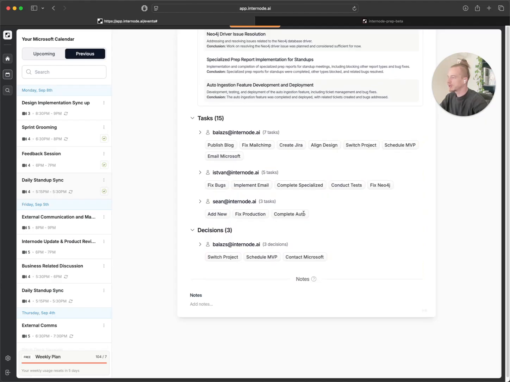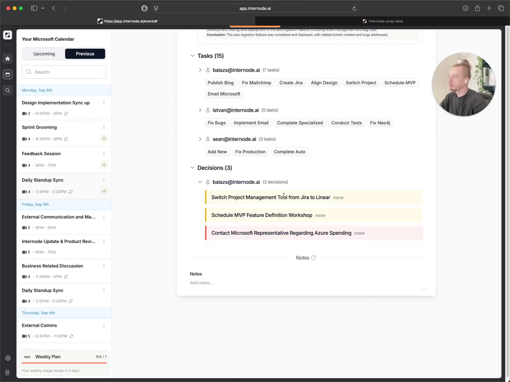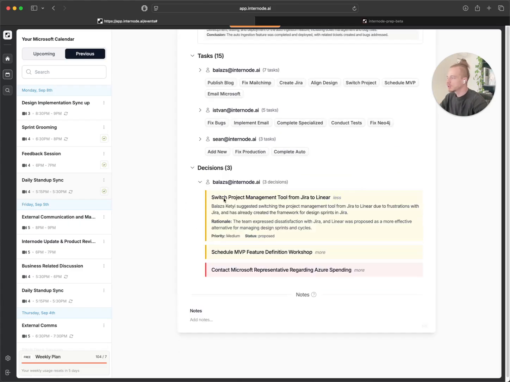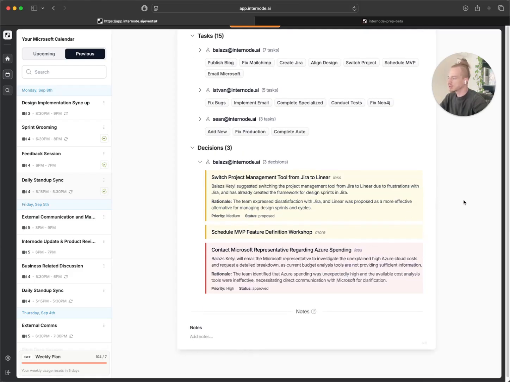You can see that there are tasks for each person or participant in the meeting, and you can also see the decisions that have been made during the call. So for example, in this case, this decision had been connected to me. This is the headline or name of this decision, small context and rationale, and you can also see the priority and the status of this specific decision.